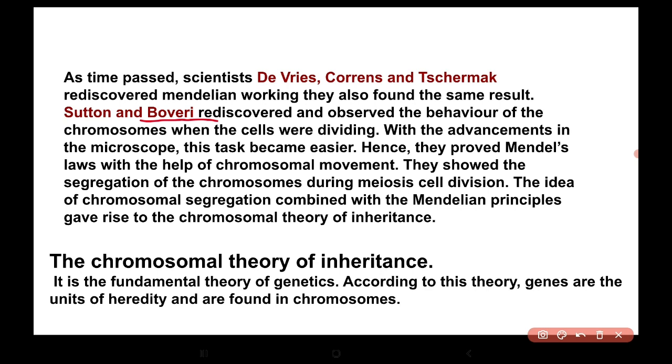Due to the advancement in microscopy available at that time, their work became much easier. They proved Mendel's laws with the help of chromosomal movements and showed the segregation of chromosomes during meiosis in cell division.